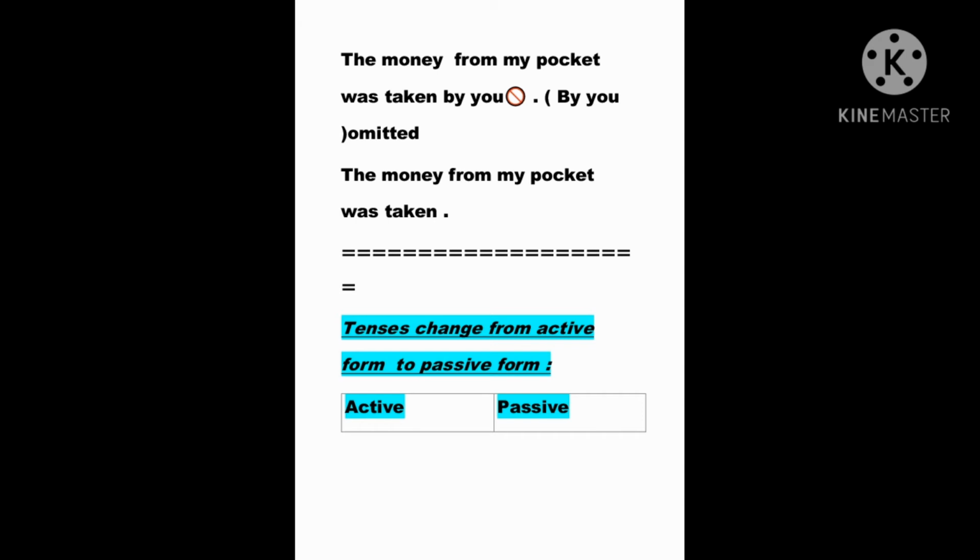For the tenses, changing from active form to passive form, we have here a table, and for each tense I gave you an example, one example for each tense. Okay? So we have active tenses and we have passive tenses. They are called present simple active or present simple passive.